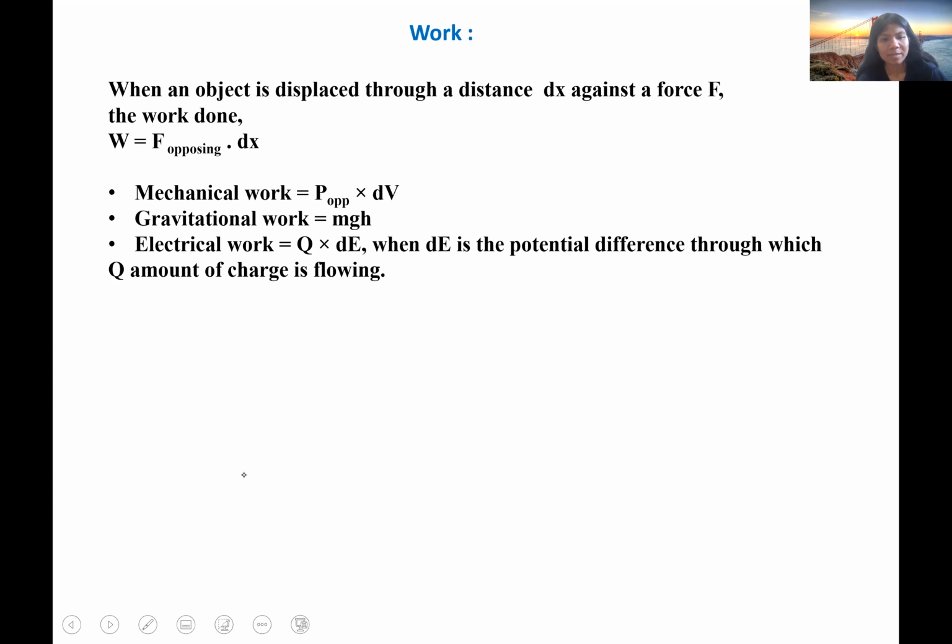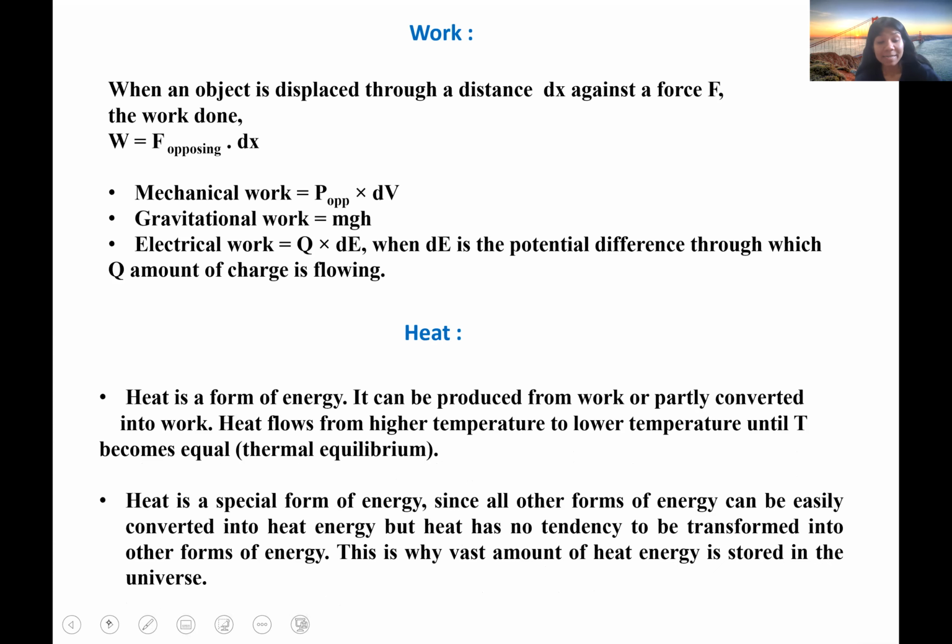Okay. Now let's discuss about heat. So as I already discussed, heat is a form of energy and it can be produced from work or it can be converted into work. So heat flows from higher temperature to lower temperature until the system attains thermal equilibrium.